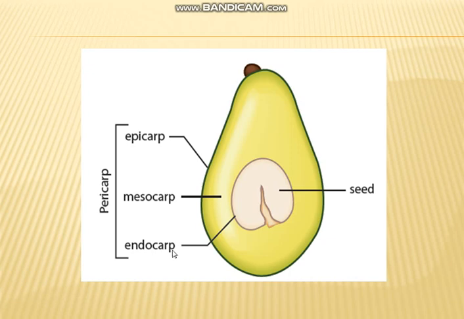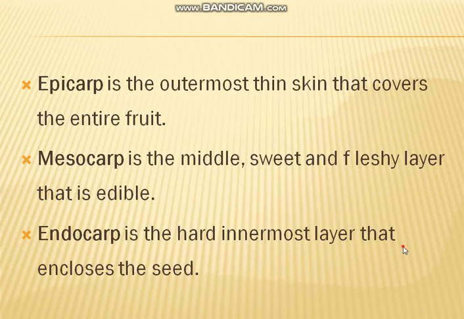So the fruit has two parts: the outer fleshy part called the pericarp, and inside that the seed is present. The pericarp is again divided into three parts: epicarp, mesocarp and endocarp.